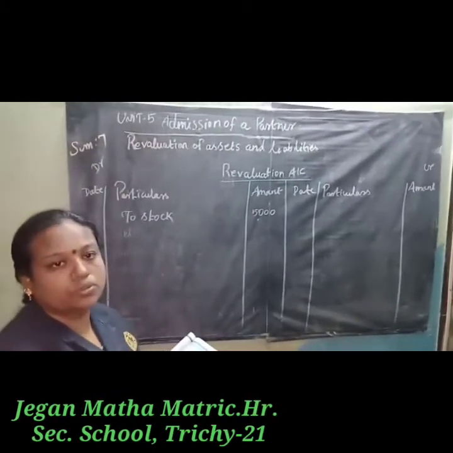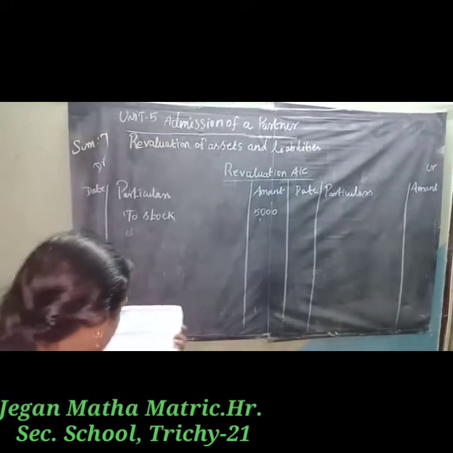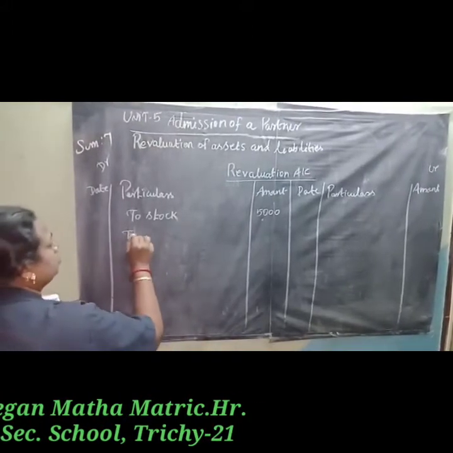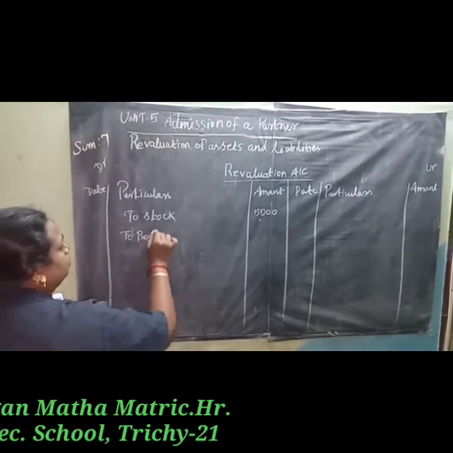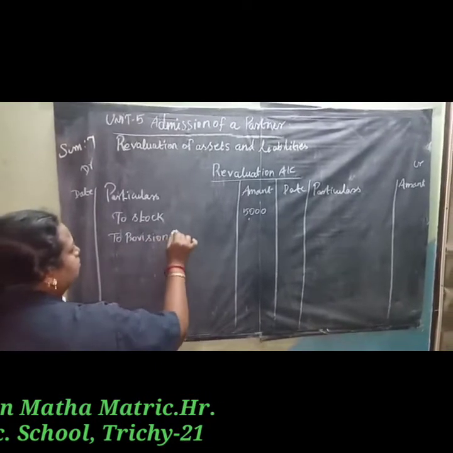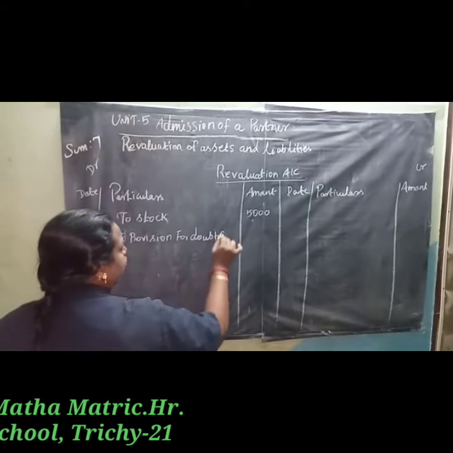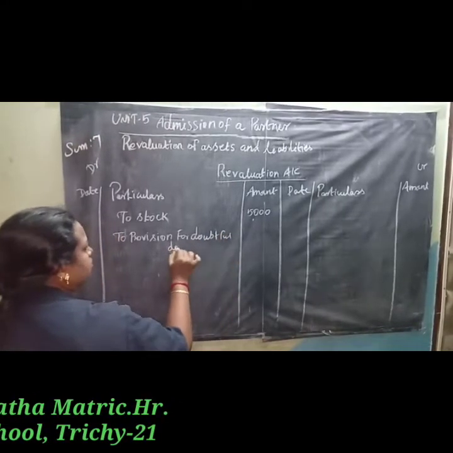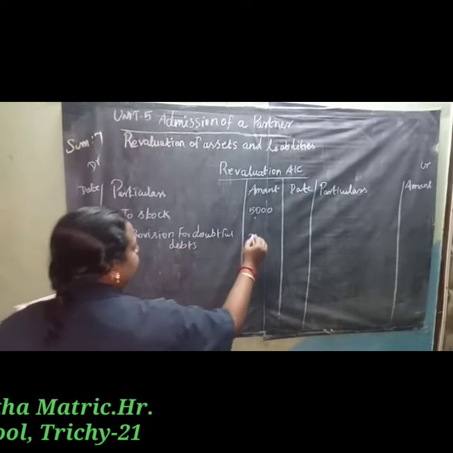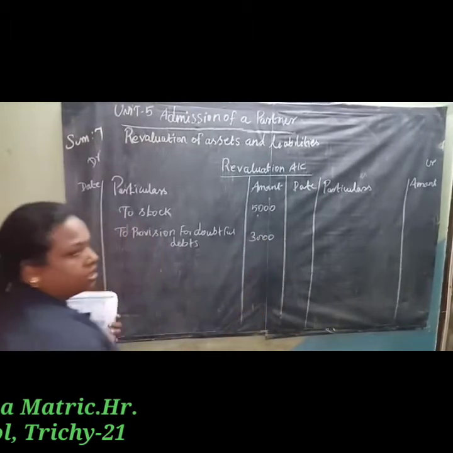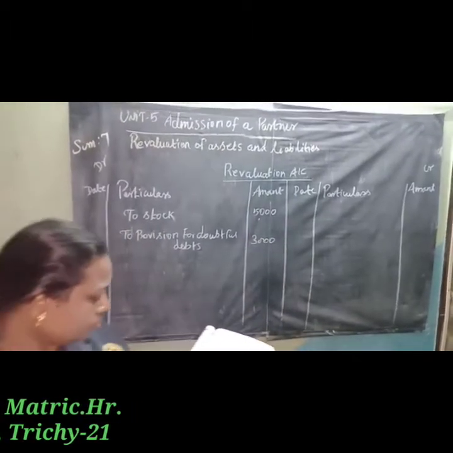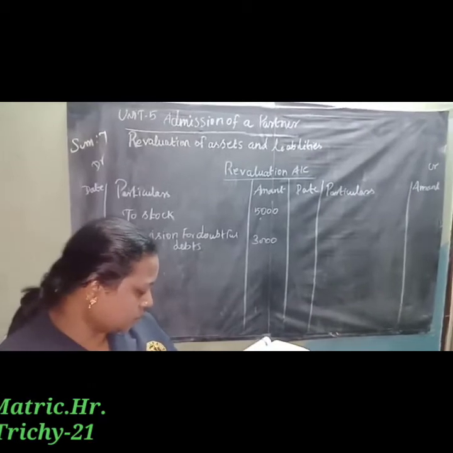Provision for doubtful debts is a loss, so debit side, to provision for doubtful debts 3,000.